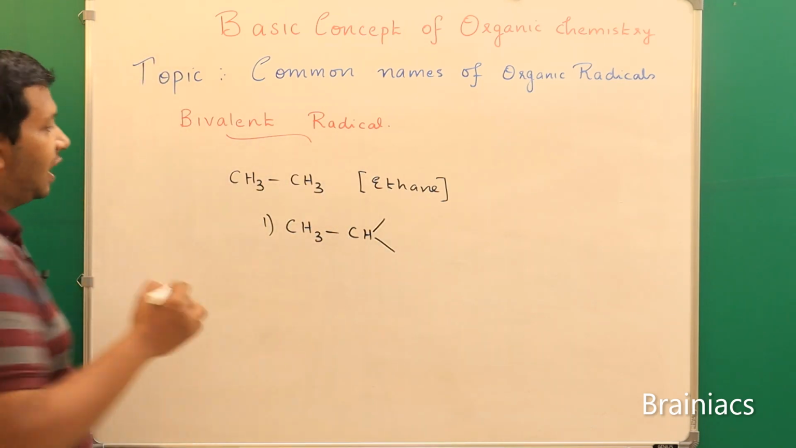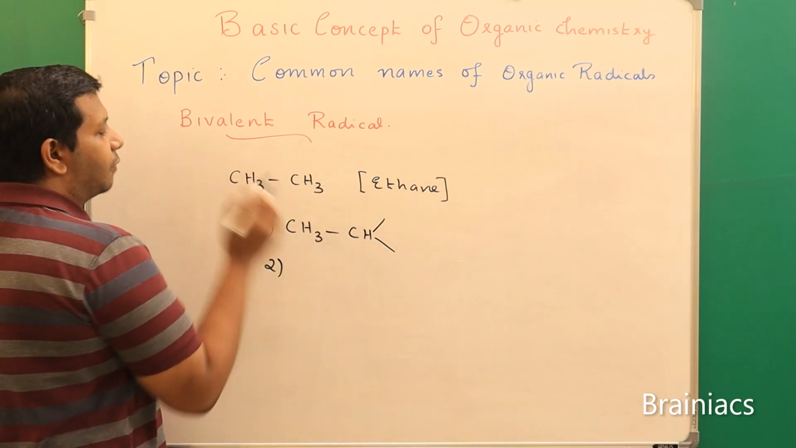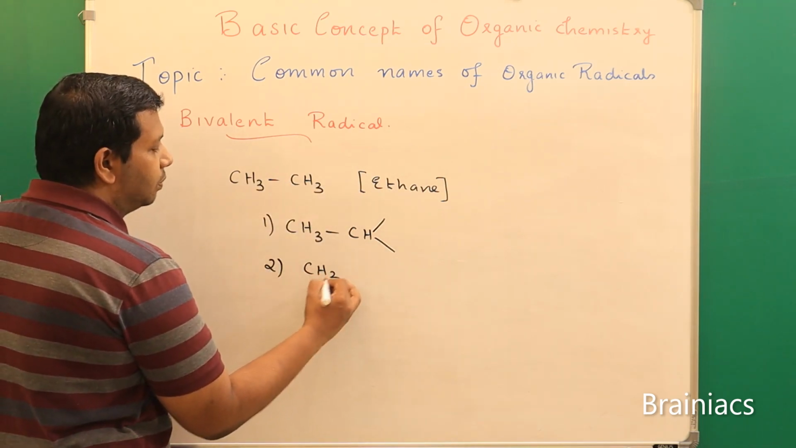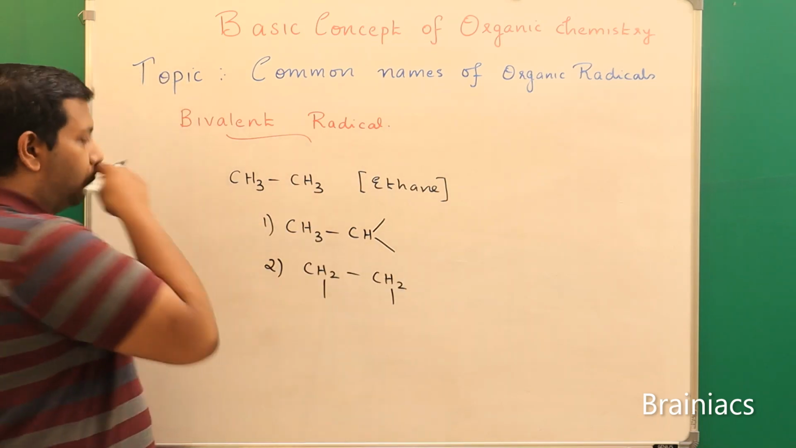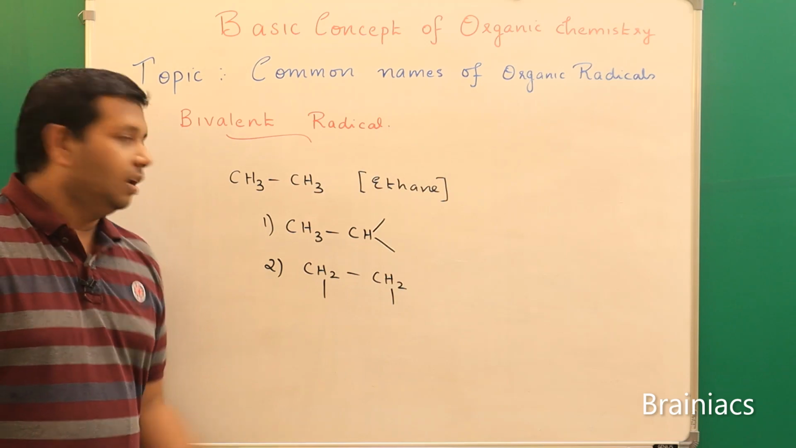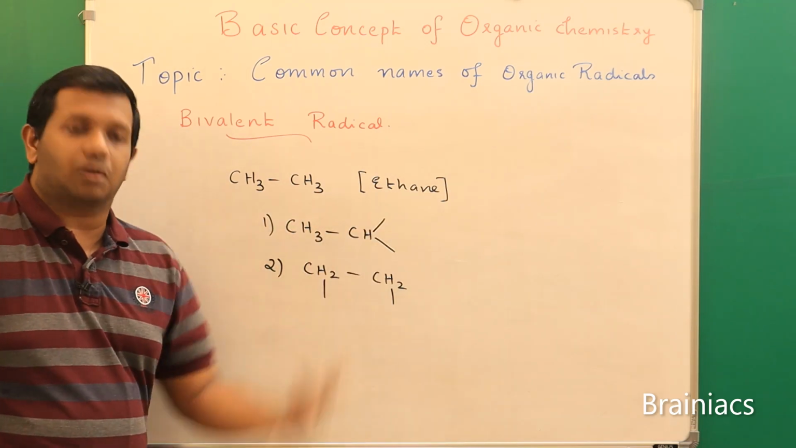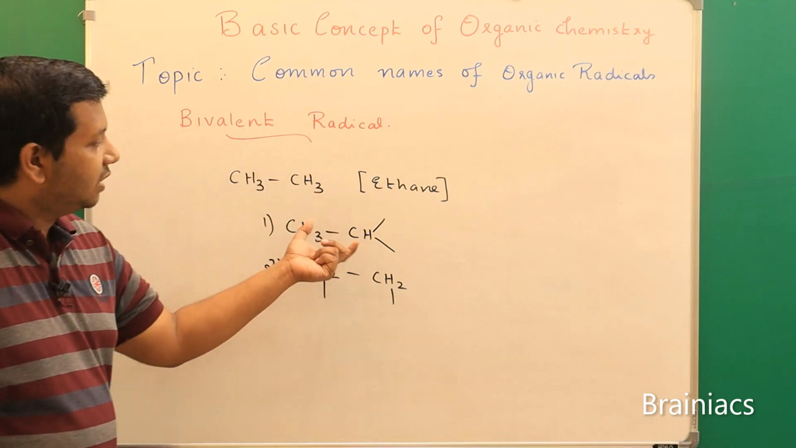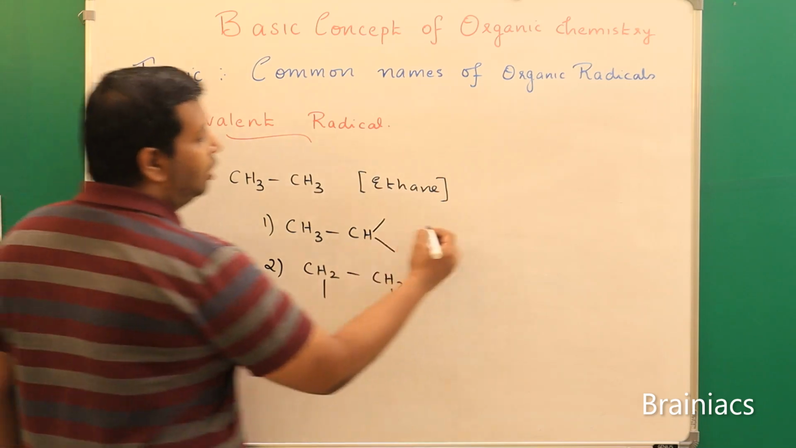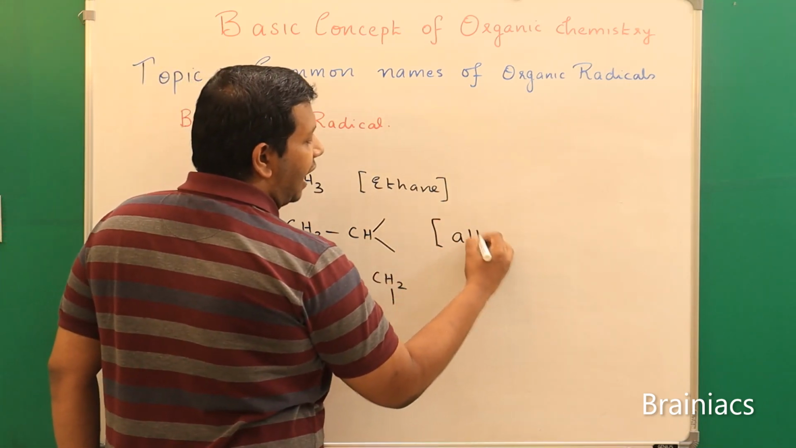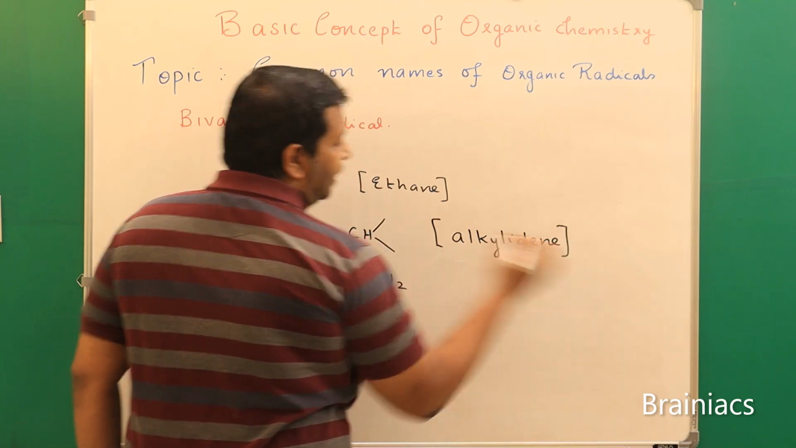Correct? What is the other possibility? I can remove the 2 hydrogens, one from here and the other from here. Is there any other possibility? No. Correct? So 2 hydrogens are replaced but from the adjacent carbon atoms. Here it is from the same carbon atom. So based on this, it will be named accordingly. If the 2 hydrogen atoms are replaced from the same carbon atom, we use the term alkylidene. What is that?